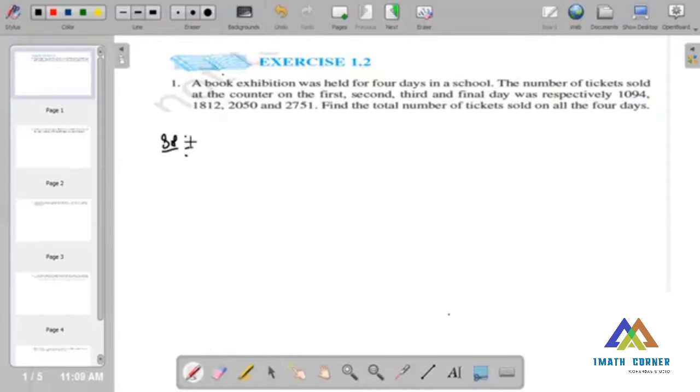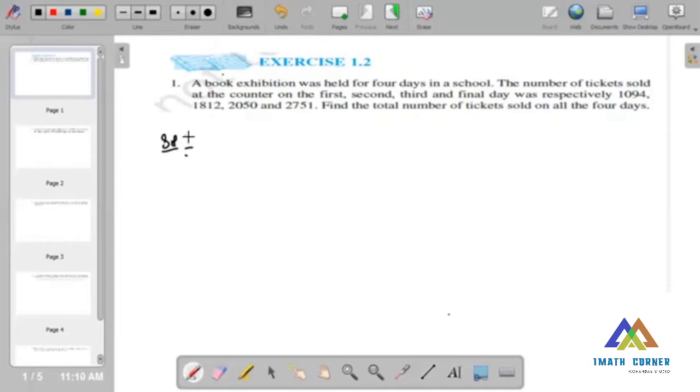A book exhibition was held for 4 days in a school. The number of tickets sold at the counter on the first, second, third, and fourth day was respectively 1094, 1812, 2050, and 2751. So here they gave 4 days, right? Now we have to find the total number of tickets sold on all the 4 days.